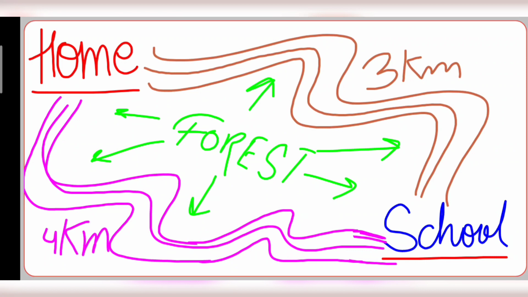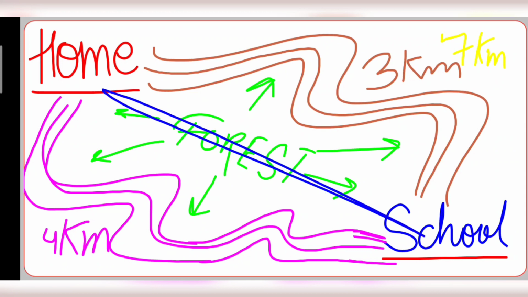If I ask you what distance you covered while you went to your school and returned home, we can easily say it will be 7 kilometers. But when we ask what the displacement is, going to school and coming back home, the initial and final positions are the same, so displacement will be 0.